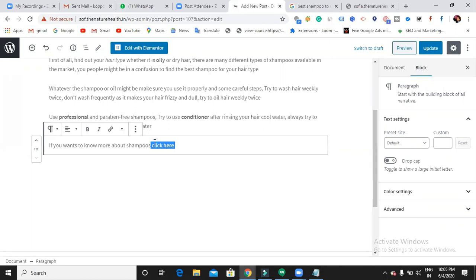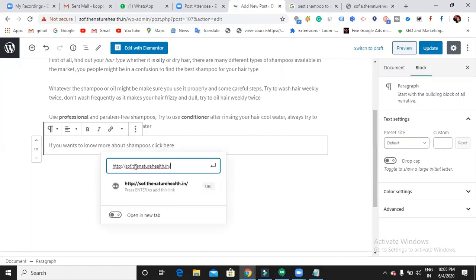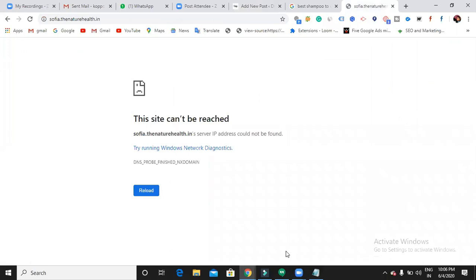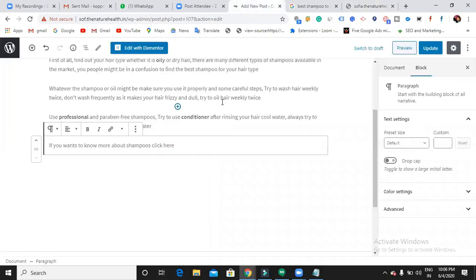Select the complete text, click on this link option, then enter the URL for which you want to redirect it, and then apply it. Now when someone clicks the text, they will be redirected to my soft.thenaturehealth.in. That means I am giving a link to another page or post within my website. People will be redirected to other pages in my website, and that is simply called an internal link.